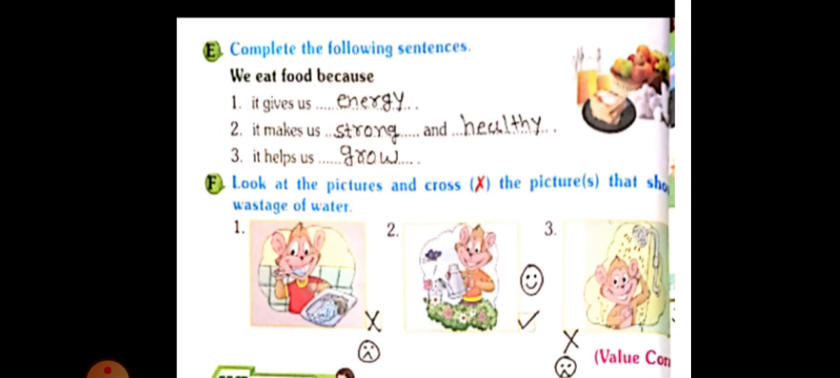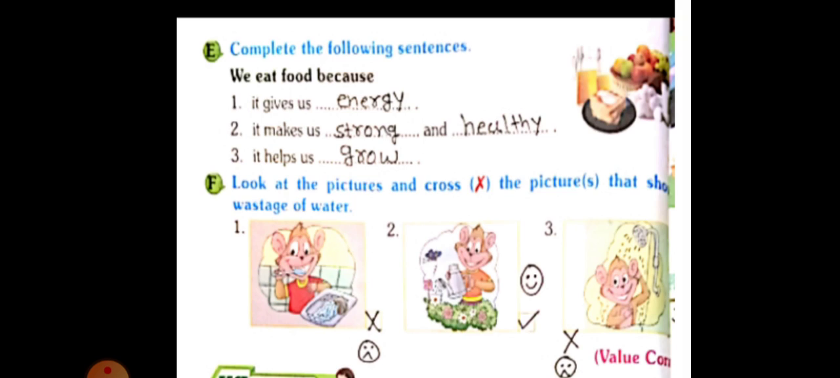Okay dear students, now I will show you the answer page also. See, we eat food. Why do we eat food? Because it gives us, answer 1, energy. Second, we eat food because it makes us strong and healthy. Number 3, we eat food because it helps us grow. When we eat food, we grow. Same. So you have to write down 3 blanks or 4 blanks types of answers. Complete the following sentences in your notebook.